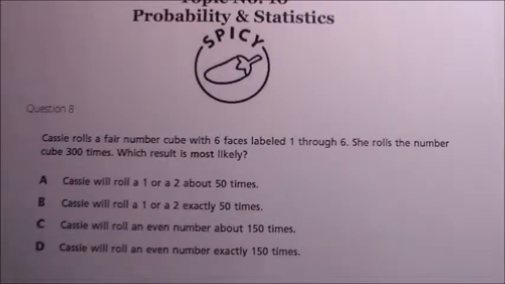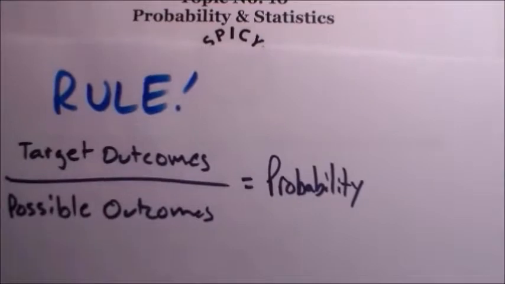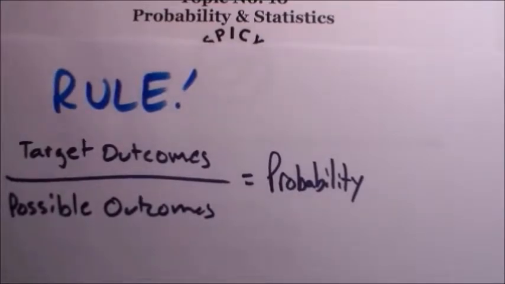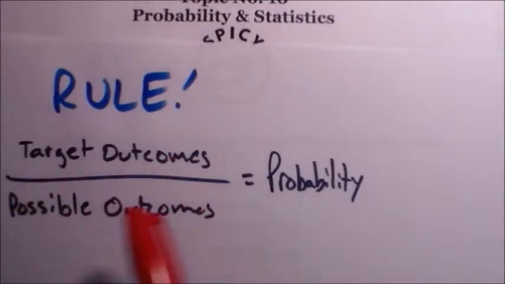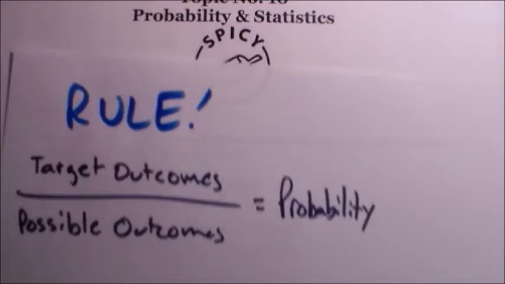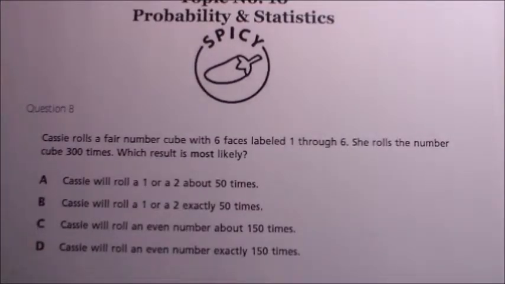Okay, so we need a rule. The rule is target outcomes divided by possible outcomes equals probability. Or probability is a fraction of target outcomes divided by possible outcomes, or the ratio, if you will. Anyway, this might not make any sense to you right now. I get that. The first time I read this, I don't think it made any sense to me. But let's do the problem and see if we can figure out what is going on.